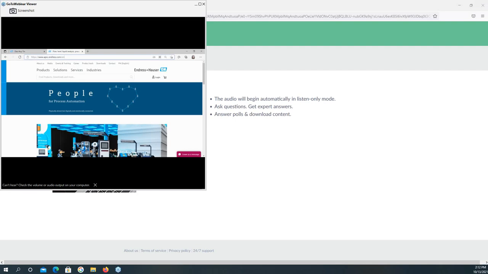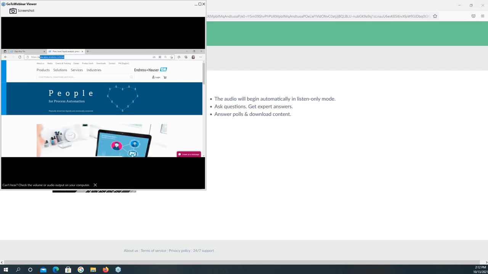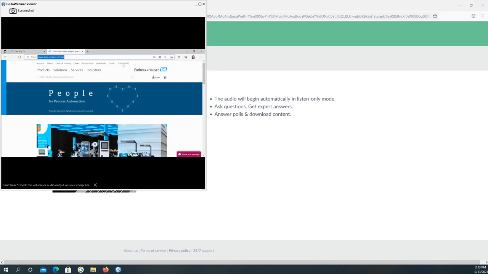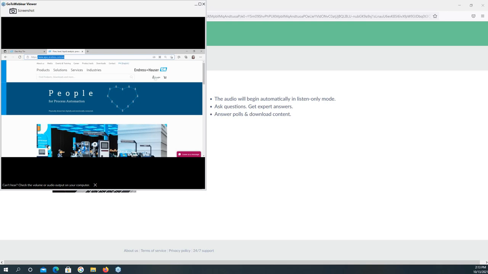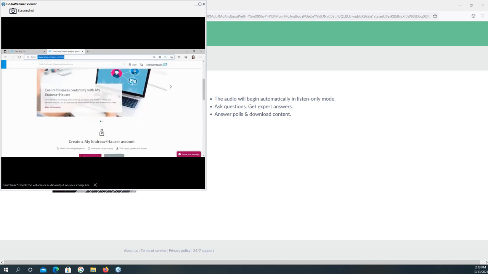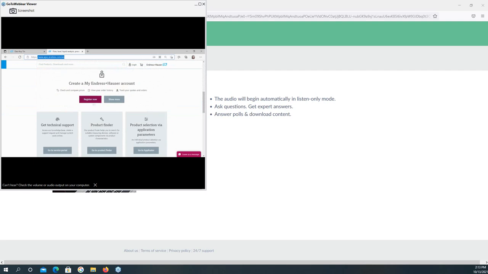And here you type the web address worldwideweb.apsc.endress.com. And when our website appears, you can choose the language you prefer, English or your preferred language, and the country of your destination. If you have an account, you can click here to log in, or if you don't have an account, you can scroll down and click here Register Now.